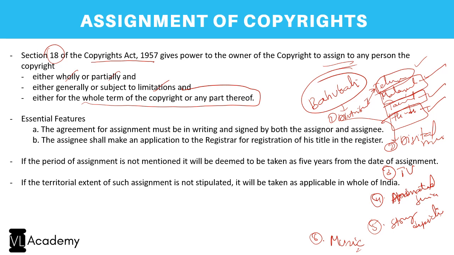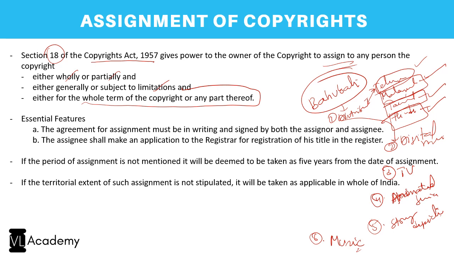Whom should I give? Similarly, if you take a book, a translation of it, you can decide to whom it should go. Territory wise, in this part of India you would be the distributor, in the rest of India I would be the distributor. It's just endless. The business of copyrights is quite amazing, and that's the very reason why they realize the significance of the assignment of a copyright.